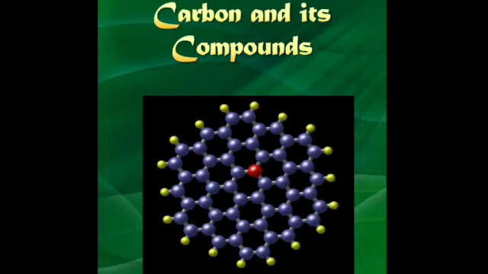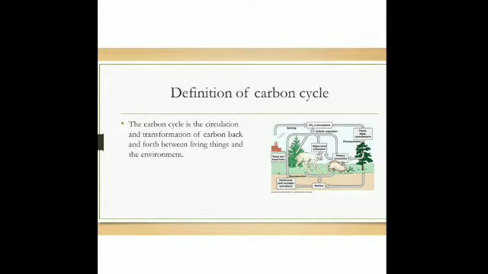Let's proceed on with the chapter, that is carbon and its compounds. So I told you about the different types of fire extinguishers, and proceeding on with the chapter, that is the carbon cycle. What is the carbon cycle? You have come across this term several times. It is the circulation and transformation of carbon back and forth between the living things and the environment.